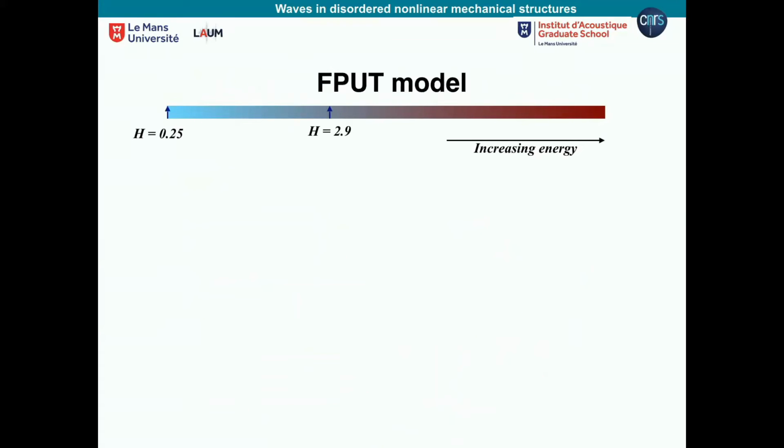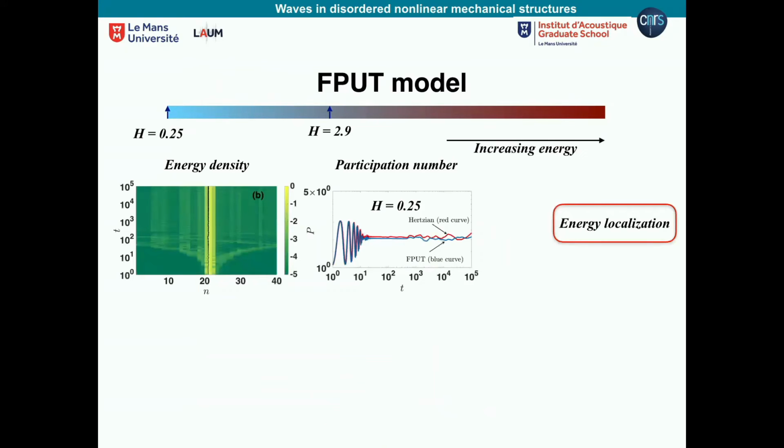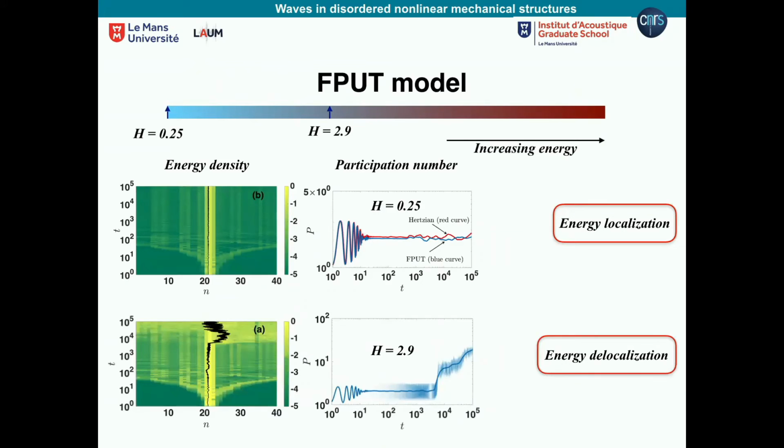Now, let's see what happens. We'll do exactly the same, not for the granular chain, but for the FPU system. Again, at low energy, we see that the particle remains localized as before. I put the energy in the center, it stays in the center. At high energy, it starts to spread. Okay, not so different from the granular chain.